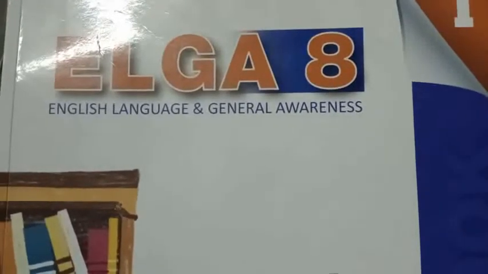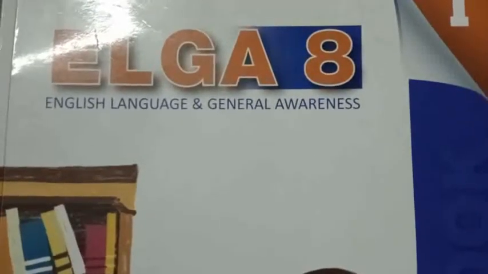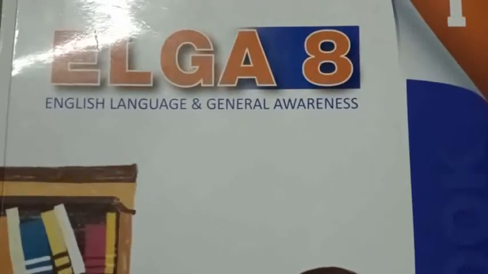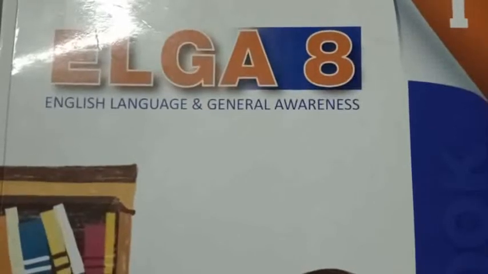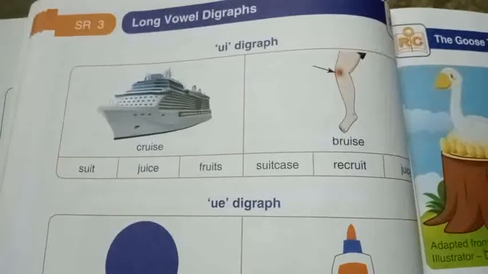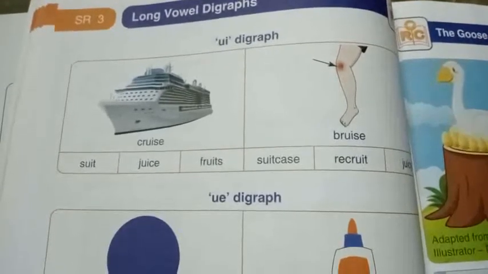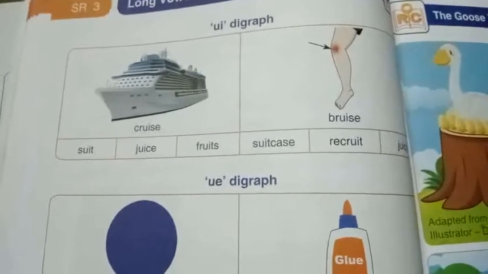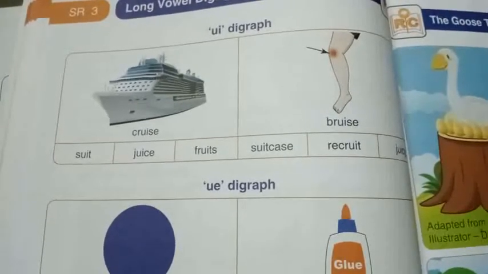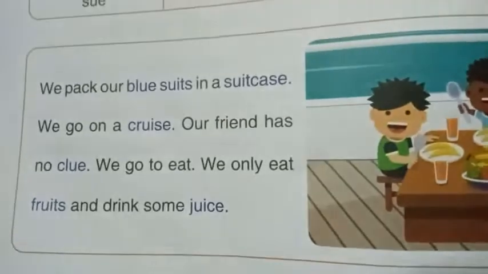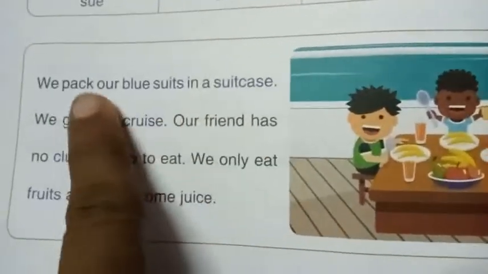Let us move to our phonics class. Today, we are going to read one story related to phonics, okay? From your SR book. I will show that now. This is SR 3, long vowel digraphs. UI as in OO sound, UE as in OO sound. Did you read these sounds, related words? Yes. Now we are going to read the story from this related phonics pattern. Okay. I will read this.